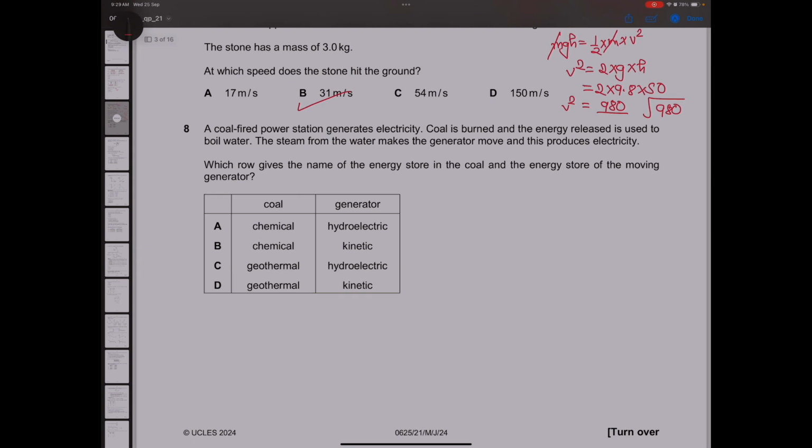Now they're asking which row gives the name of energy stored in coal and energy stored in moving generator. Coal will be chemical and generator will be kinetic. So option B is the correct one.